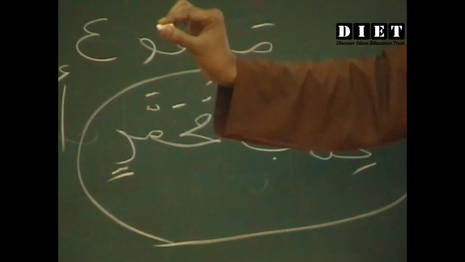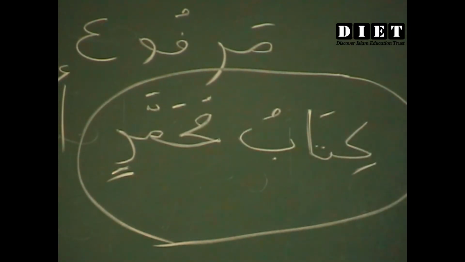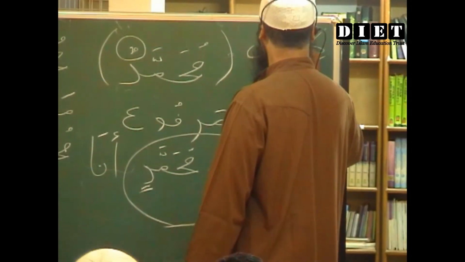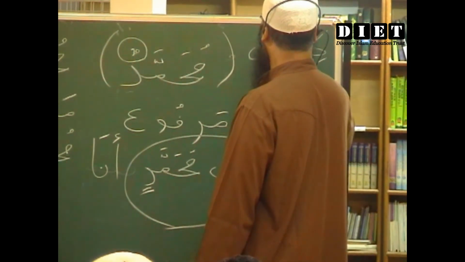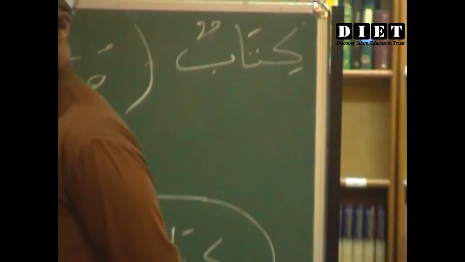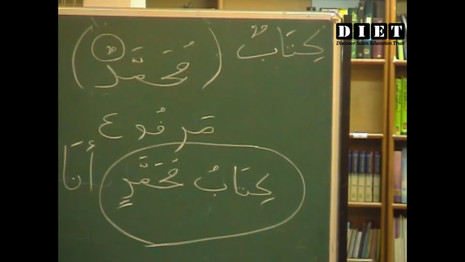Kitabu Muhammadin. Generally, in the original form, the word kitab was kitabun. Last week we learned, if it is kitabun, what does it mean? Translate it, please. A book. If I have to say the book, what do I have to do? Al-Kitabu. MashaAllah.